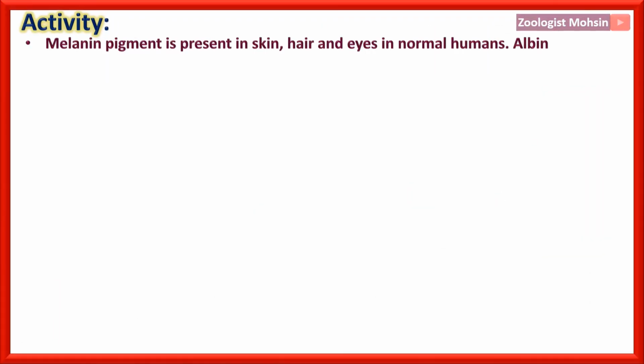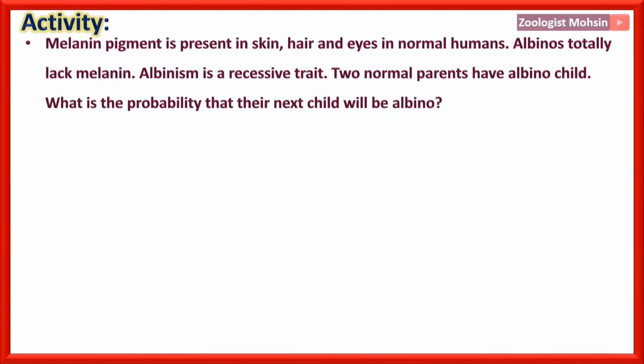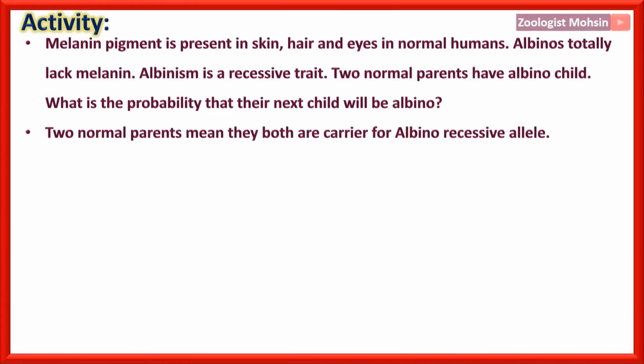Now, a very important activity. Melanin pigment is present in the skin, hair and eyes of normal humans. Albinos totally lack melanin. Albinism is a recessive trait. Two normal parents have an albino child. What is the probability that their next child will be albino? Now, two normal parents means they both are carriers of the albino recessive allele, because if one were homozygous dominant, the child would not be albino, since the albino allele is recessive.